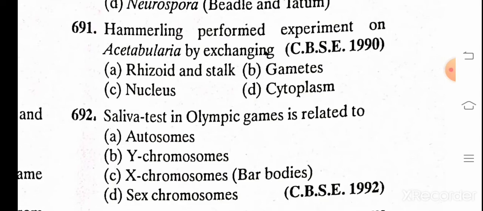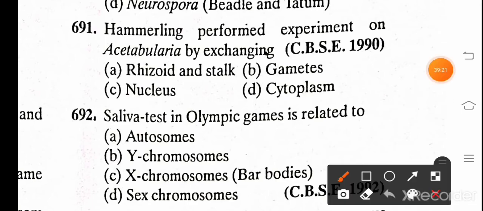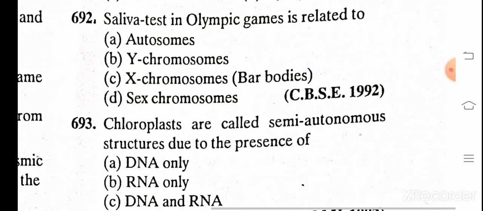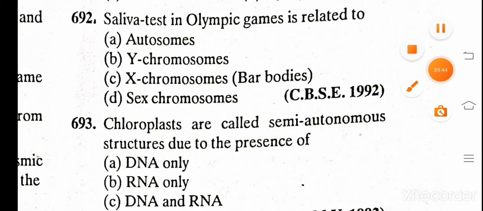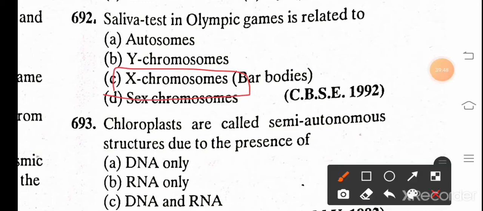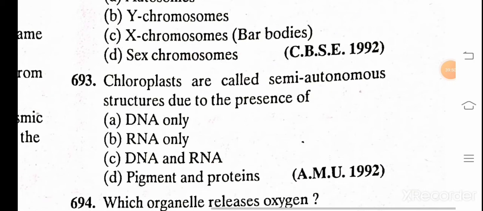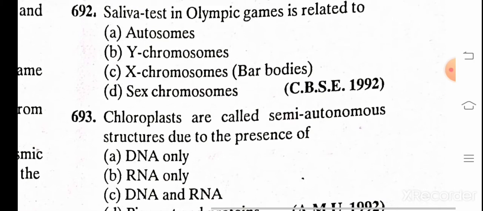Hammerling performed the experiment of Acetobularia by exchange of A. rhizoids and stalk, B. gametes, C. nucleus, D. cytoplasm. And the correct answer is A. Rhizoids and stalks. Saliva test in Olympic Games is related to A. autosomes, B. Y chromosome, C. X chromosome, D. sex chromosome. And the correct answer is C. X chromosomes. Barr bodies define whether the contestant, the player, is male or female.